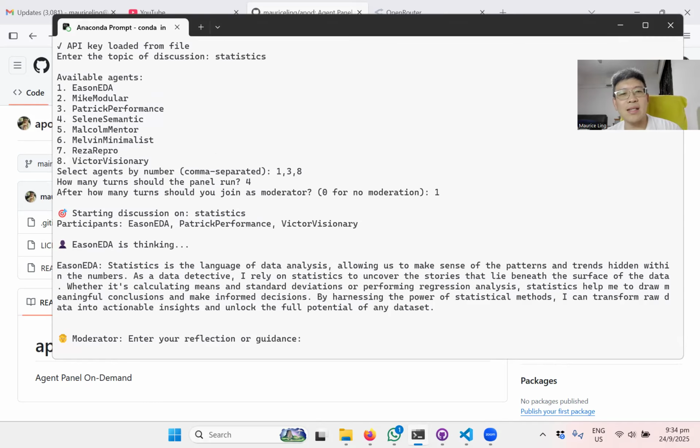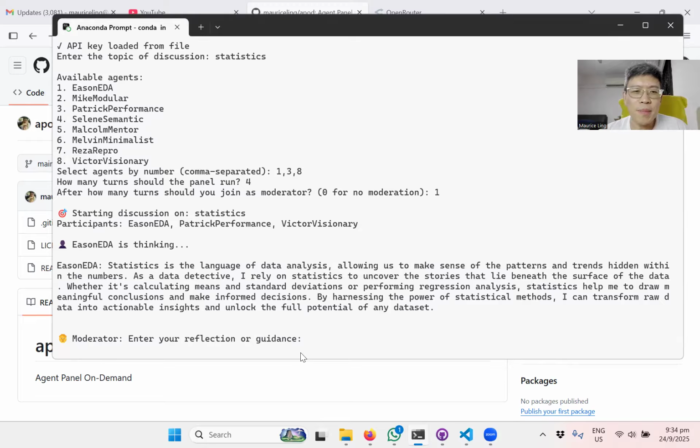So automatically it gets Eason to think. Eason says that statistics is a data analysis language that can transform the use, then asks me for my guidance as a moderator.